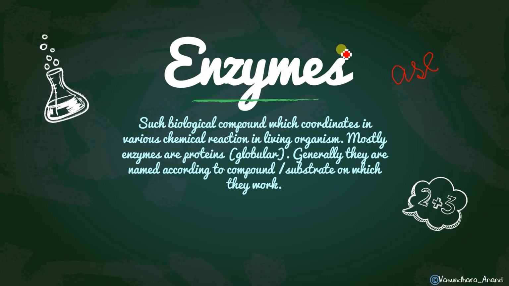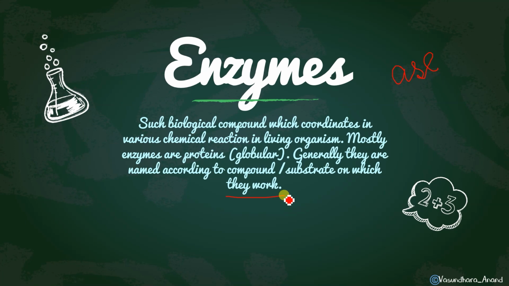Protein ends with EIN or IN, and enzymes end with ASE. Got it? Generally, an enzyme is named according to the compound or the substrate on which it works. Like if it is working on lipid, its name will be lipase. If it is working on amylose, what will be the name? Amylase.